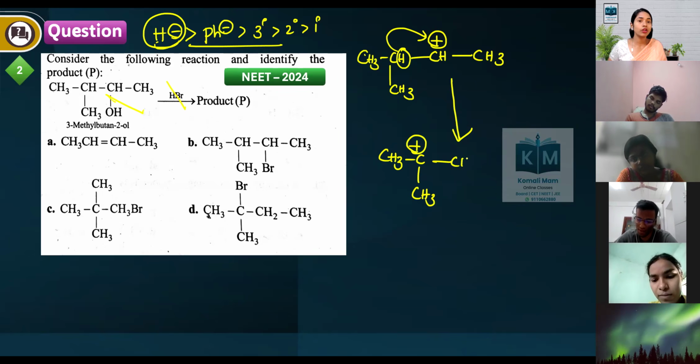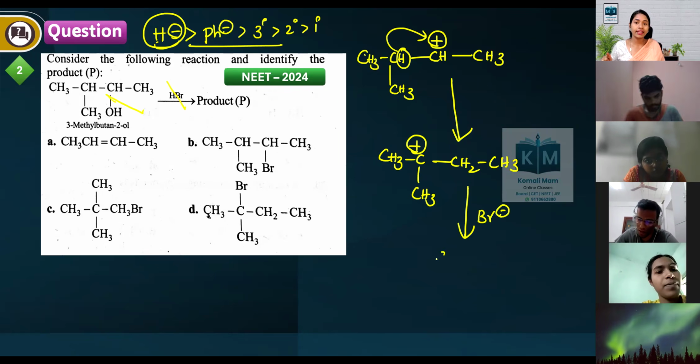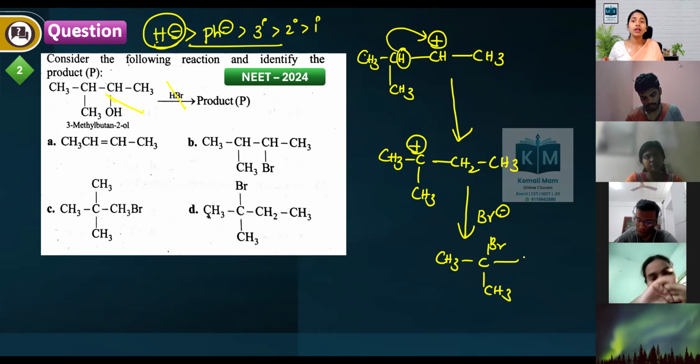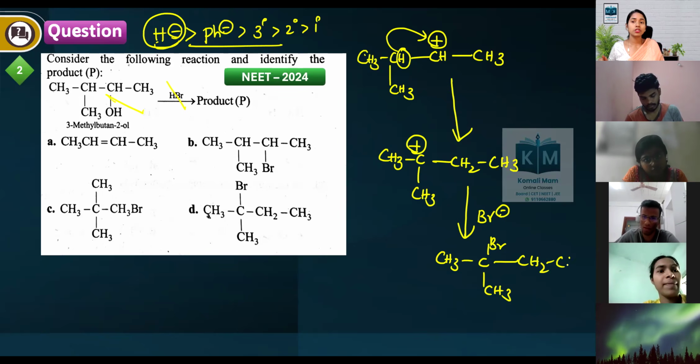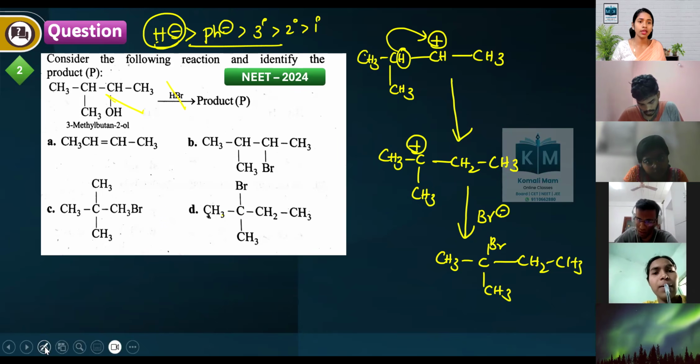Once the secondary carbocation is formed, Br minus will go and attack there. So what is the answer here? Br comes and attacks here. So which is the correct option? CH3, C... option 4 is the correct answer.